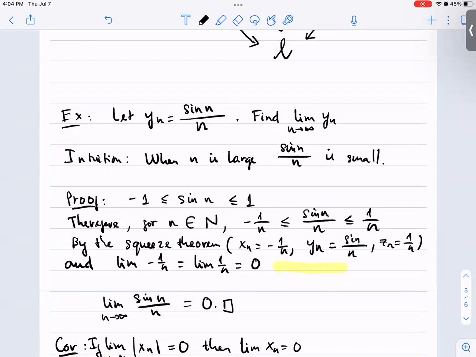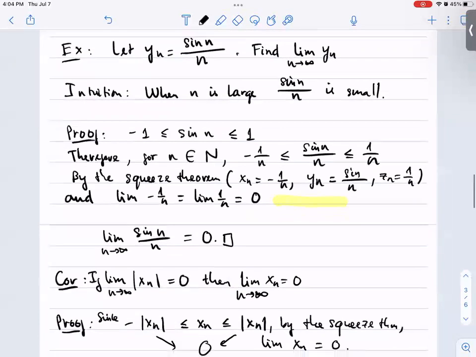Remember, sine n is bounded, while n can become as large as you wish. Because this is a sine function, sine n must be between -1 and 1. That's why the intuition is that when n is large, the denominator is dominating. The numerator is too small in comparison with the denominator.